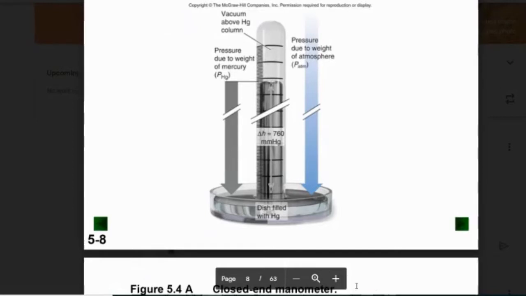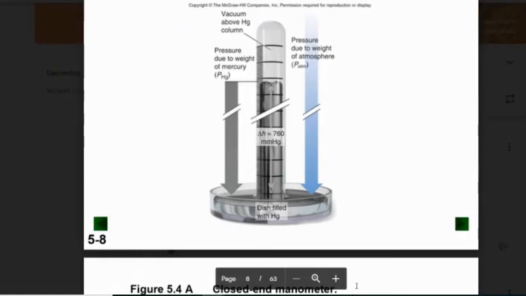So we take a look at the tube, and we have mercury on the inside. We have pressure due to the weight of the mercury, so that would cause it to go up the tube a little bit. But that's consistent. That doesn't change. As long as I have the same amount of mercury, the pressure due to the weight of the mercury doesn't change. But what does change is the pressure due to the weight of the atmosphere, because that can change. We have what we call a low pressure system or high pressure system, so that can make it rise and go down. Now, above it, we call it a vacuum.